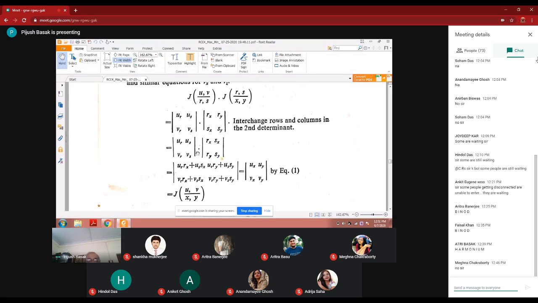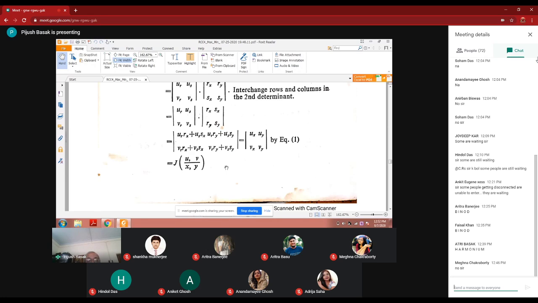And so you are getting Rx, first row, first column, and Ux plus Sx. See, Ux Rx plus Us Sx, this is first row, first column. So that is the very first term. Here it is first row, second column. You have to multiply this way. So you'll get Jacobian of UV by XY.